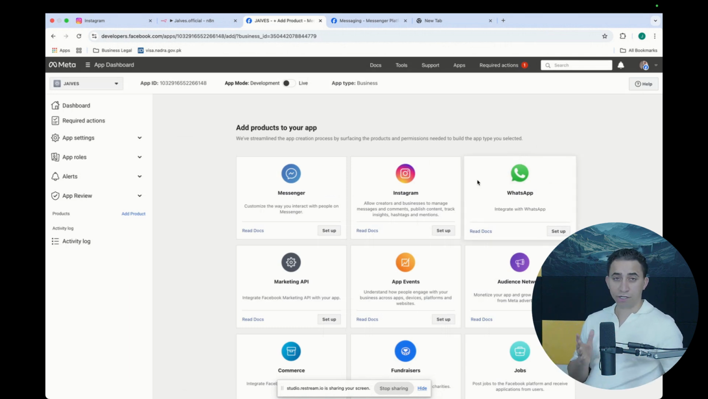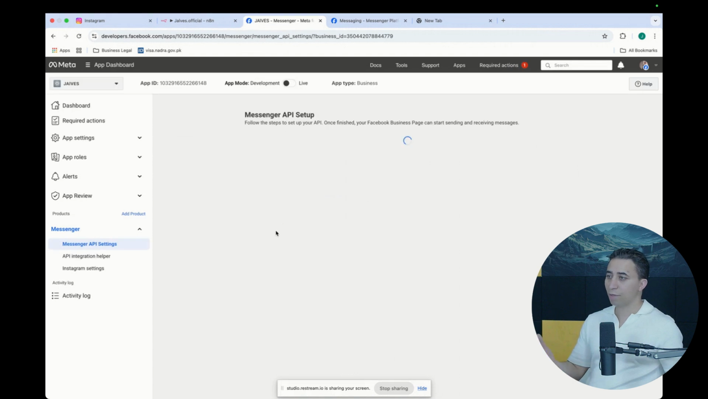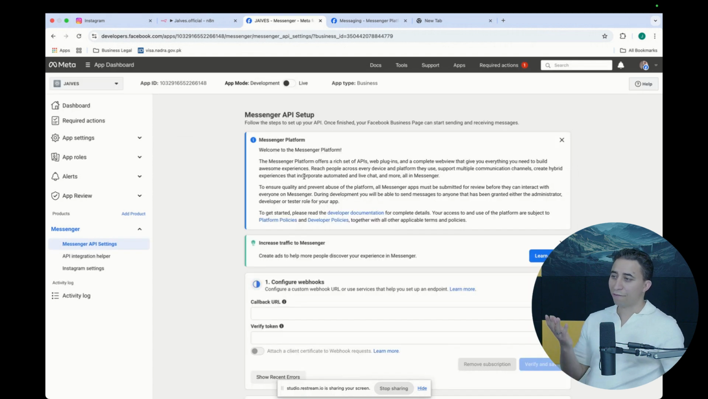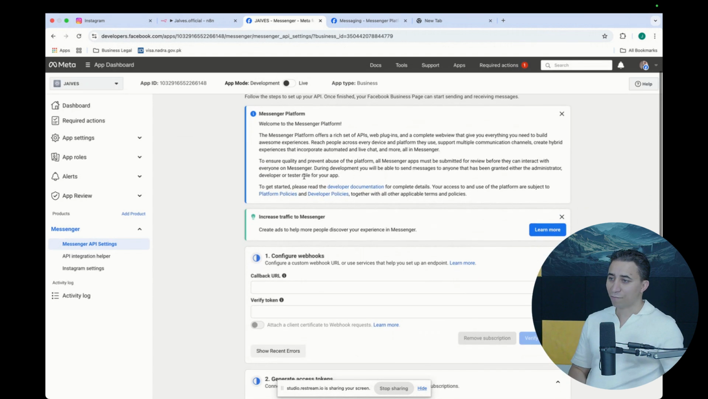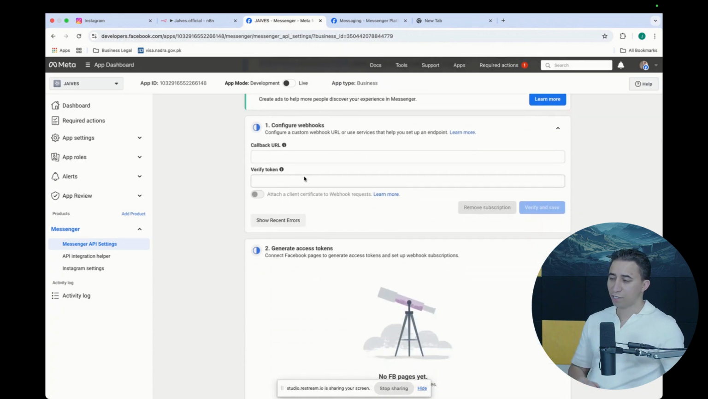Just to start right now, we're going to do Messenger. We're going to be able to interact with Messenger. That's what I'm going to do. That's why I'm setting up Messenger. So good, we have the Messenger API here. Okay, so we will have to go through the process to set this up.